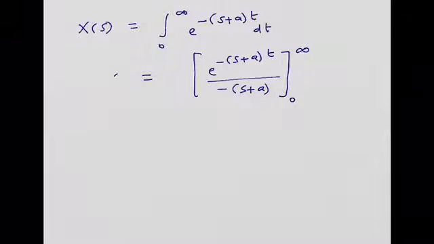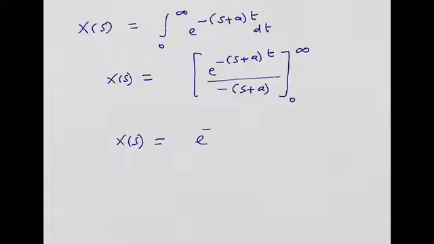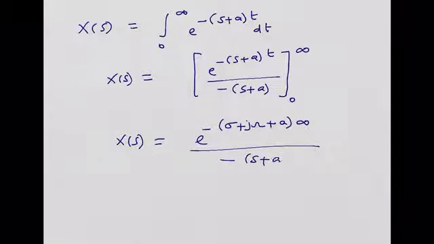When we substitute upper and lower limit into this expression, this will be modified as e^(-(s+a)·infinity) divided by minus (s+a), where, as you all know, s is equal to sigma plus j omega, minus the lower limit. Upper limit minus lower limit.